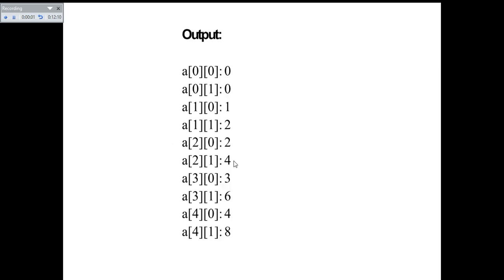So you can see the output: a of 0 0 is 1, a of 0 1 is 0, a of 1 0 is 1, a of 1 1 is 2, a of 2 0 is 2, a of 2 1 is 4, a of 3 0 is 3, a of 3 1 is 6, a of 4 0 is 4, a of 4 1 is 8. All the values that are declared at compilation time are now printed in the output.